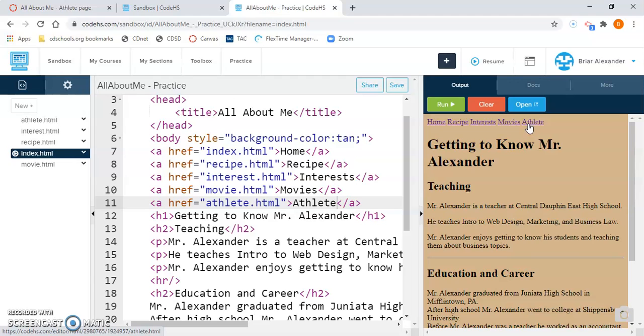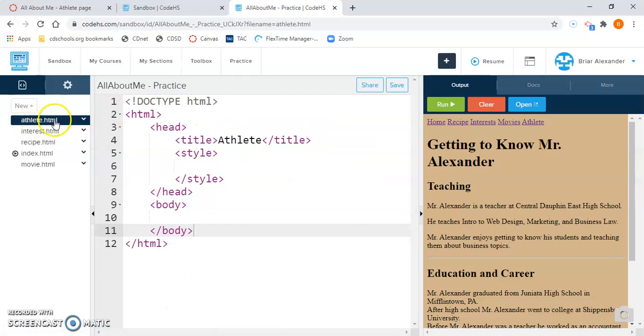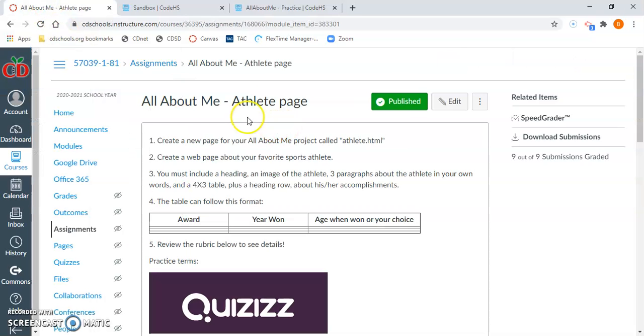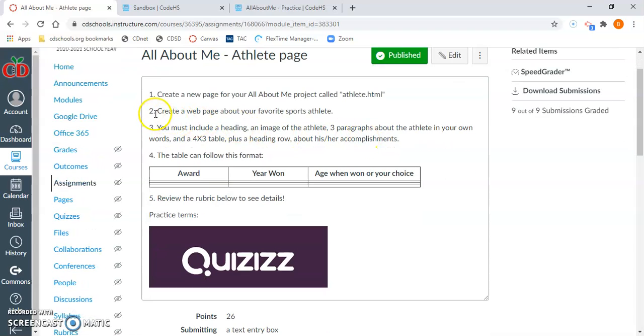Okay. After you have the link in place, come back over to the left-hand side of your screen and click on the athlete page. Make sure that it is highlighted in blue. All right. So now we're going to begin to work in the body section of this web page. We're going to go back to our instructions, because we've done step number 1. We've really done step number 2, where we're creating the basic tags for this page. And it says this is going to be about our favorite sports athlete.